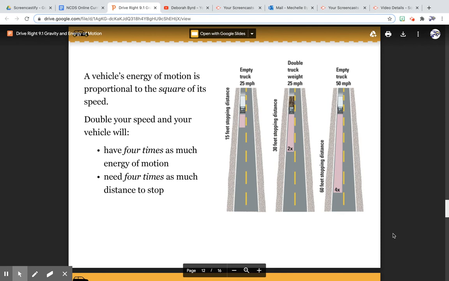You've got an empty truck going 25 miles an hour. It takes 15 feet to stop. You double the truck weight at 25 miles an hour. It takes 30 feet to stop. An empty truck at 50 miles an hour takes 60 feet to stop.